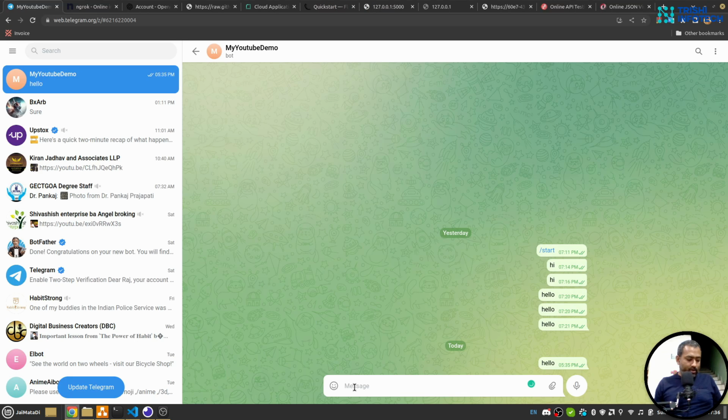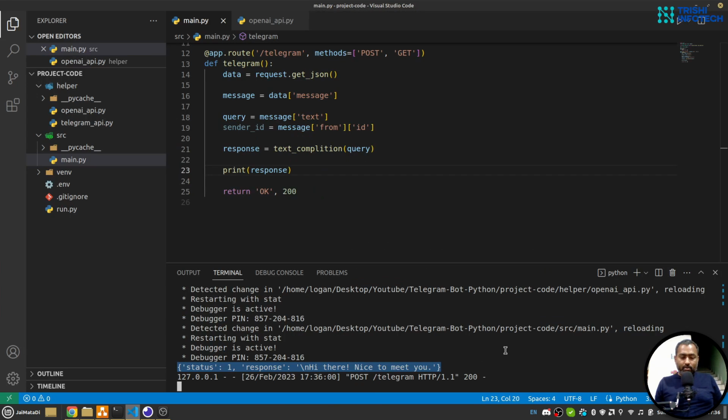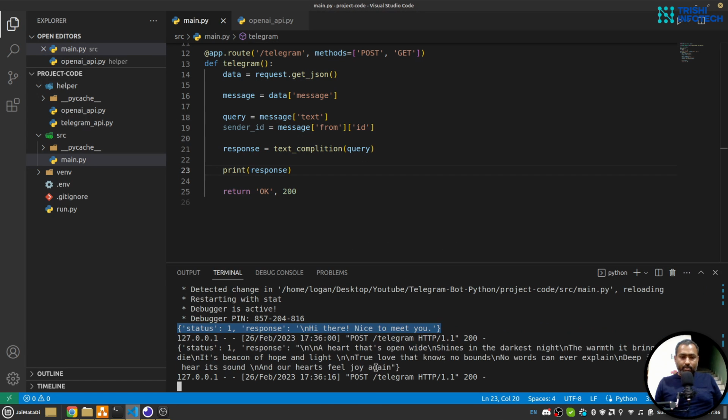Let's say, write me a poem. Yeah, so it has written a poem, a heart that's open wide and stuff like that. So yeah, at this point the route and OpenAI API is working.